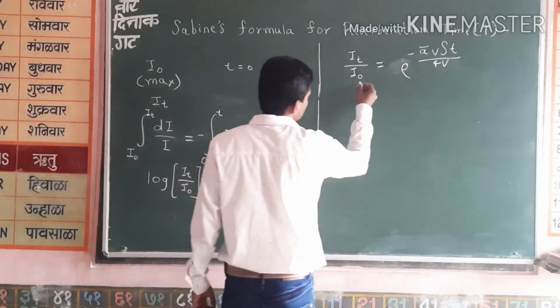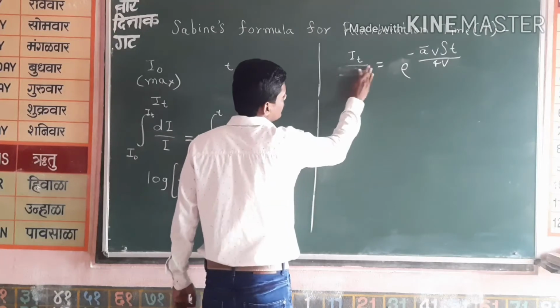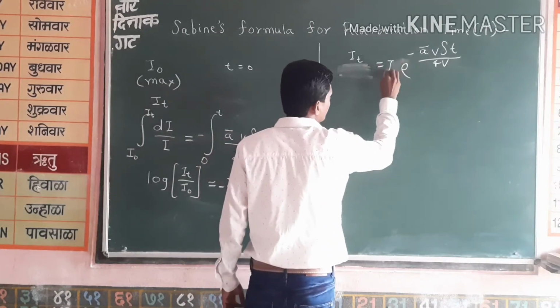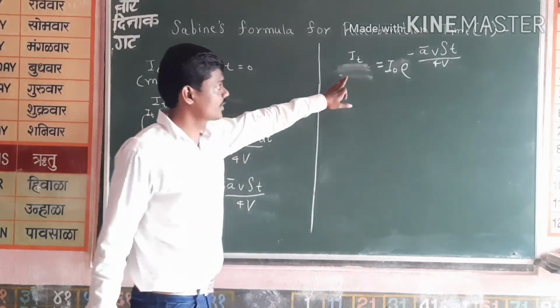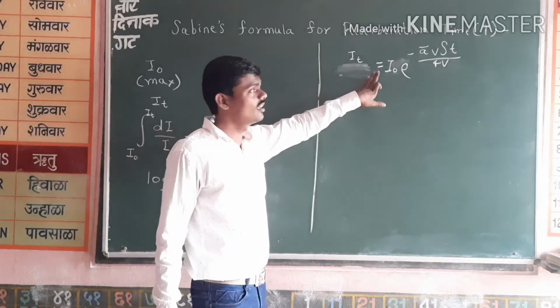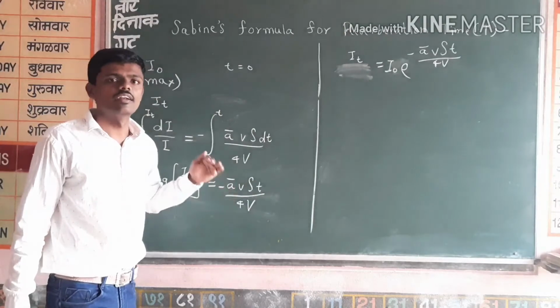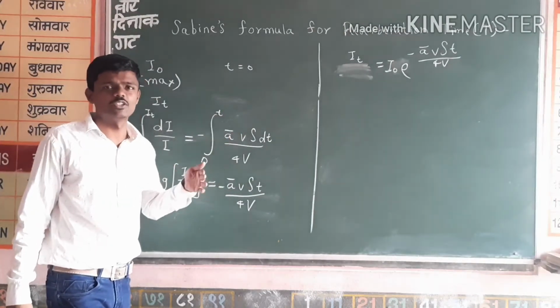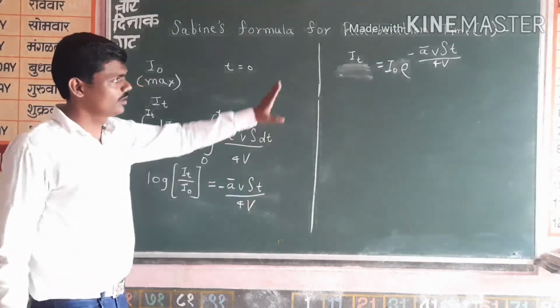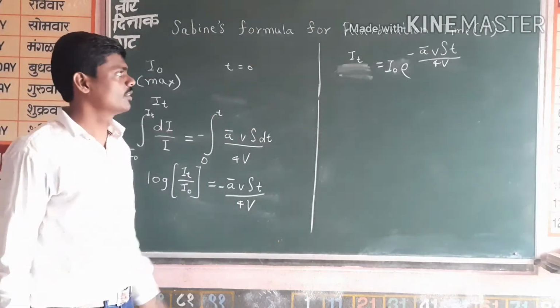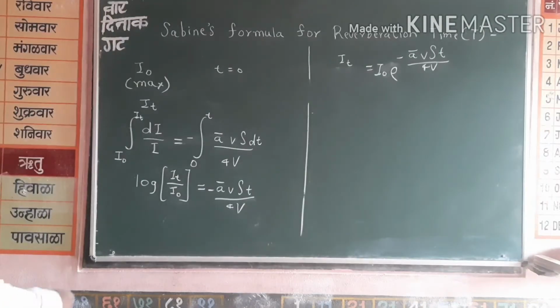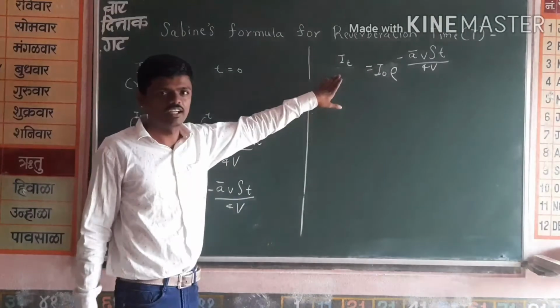We can rearrange this, I will write directly, we can take this I naught this side. So from this we can see it is a decay equation. From this we can say intensity in a hall decays exponentially over time. So this is the significance of that equation. So this is the decay equation.